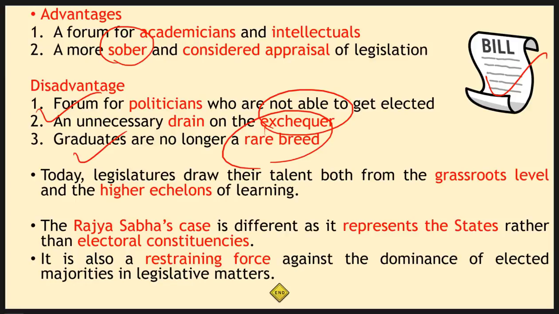Now let me add a couple of things about the bicameral upper house, lower house system that we have. Rajya Sabha's case is different. We cannot compare Rajya Sabha with this legislative council, because Rajya Sabha is predominantly representing the states rather than electoral constituencies. Electoral constituencies are represented by Lok Sabha, but Rajya Sabha is representing our various different states. The other thing is, it also works as a restraining force.